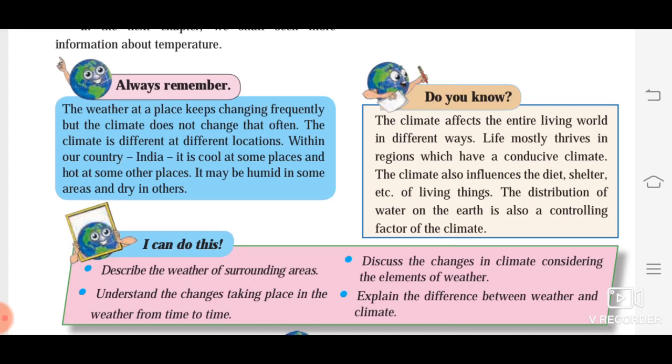The climate also influences the diet, shelter, etc. of living things. The distribution of water on the earth is also a controlling factor of the climate. So proper water distribution on the earth is also a factor which controls the climate.